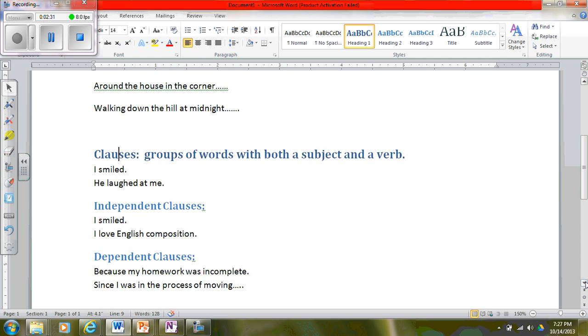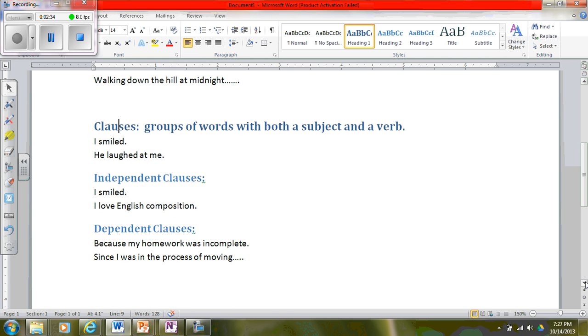Now, there are two different types of clauses. There are independent clauses and there are dependent clauses. Independent clauses are clauses that can stand alone as sentences. Dependent clauses are clauses that cannot stand alone as sentences. So let me write that in here. Independent clauses are clauses that can stand alone as sentences.